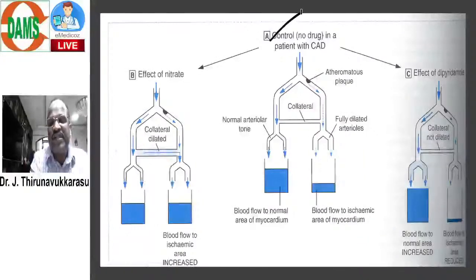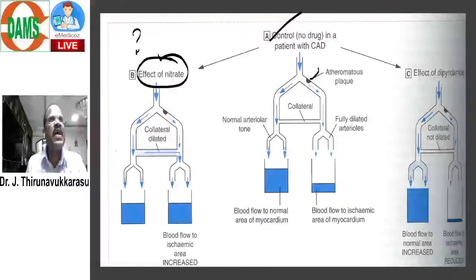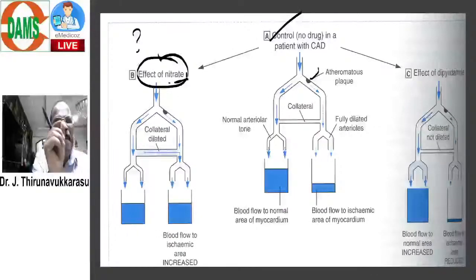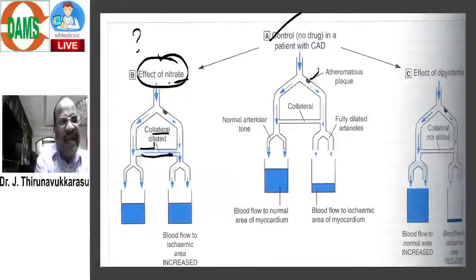For this patient with this obstruction, imagine if I give nitrate, what will happen? Nitrates are vasodilators, but the super point is that nitrates mainly dilate collaterals. Note the point: nitrates mainly dilate collaterals. Because the collaterals are dilated, and this portion was already dilated due to physiology, some extra blood goes this way to the ischemic area.